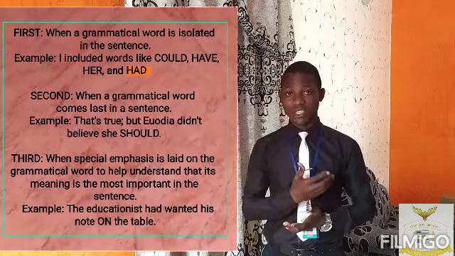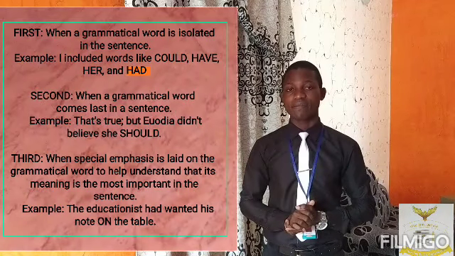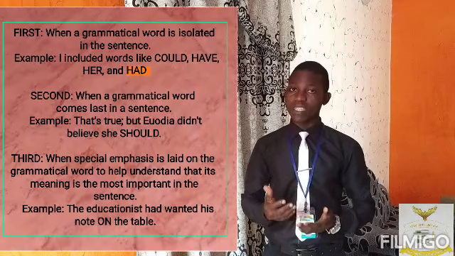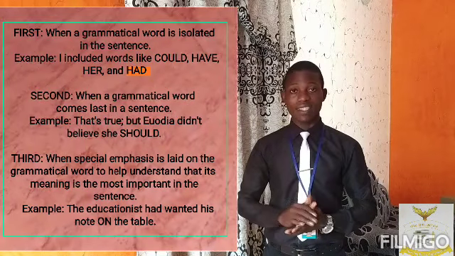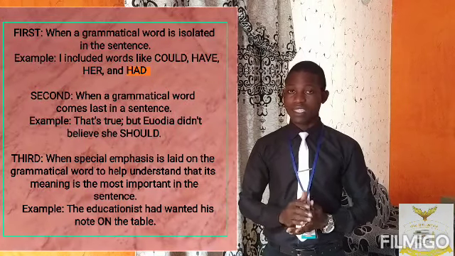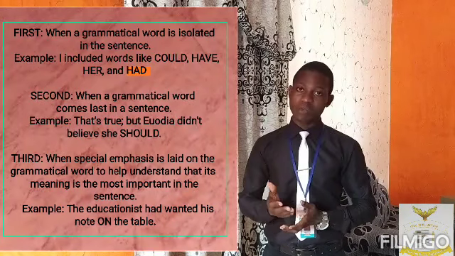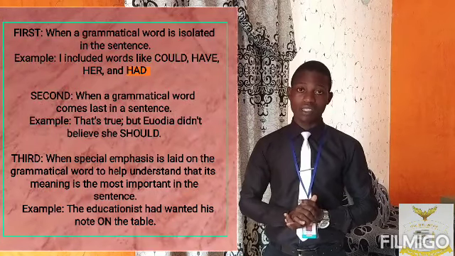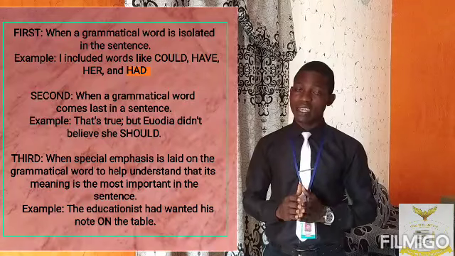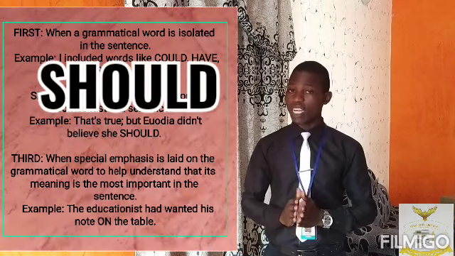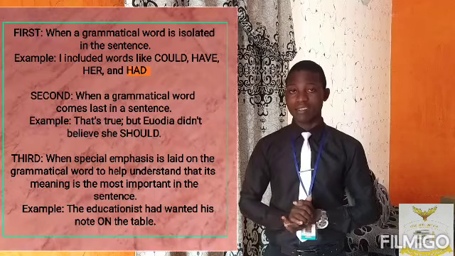And that's because they are isolated in the sentence. The second condition is when the grammatical word comes last in a sentence. For instance, that's true, but Euodia didn't believe she should. In this sentence, despite being a grammatical word, I stress should, and that's because it comes last in a sentence.